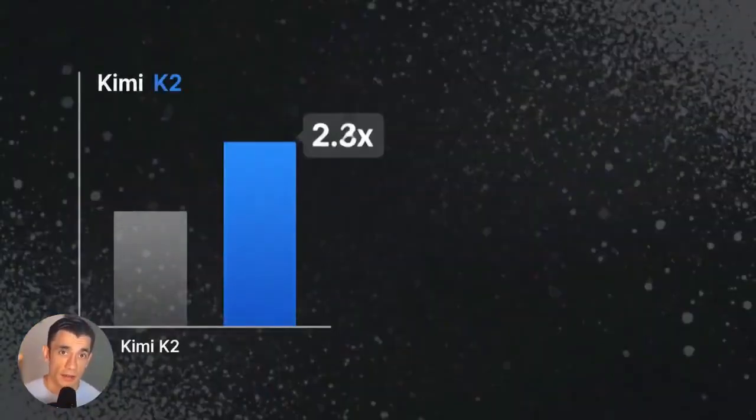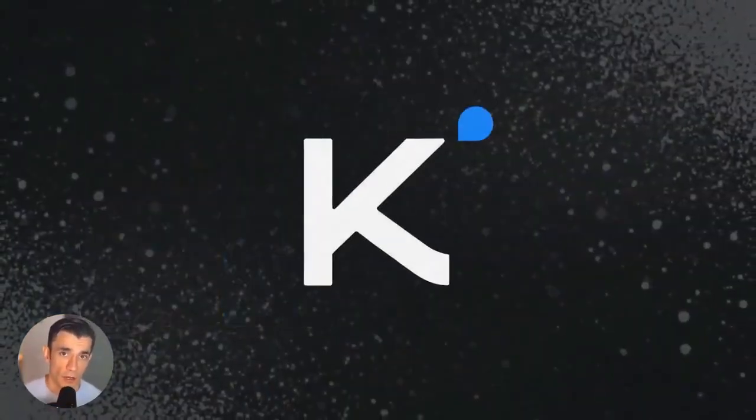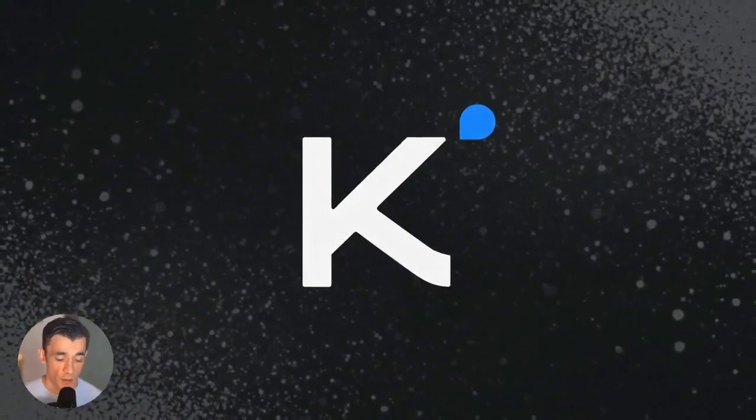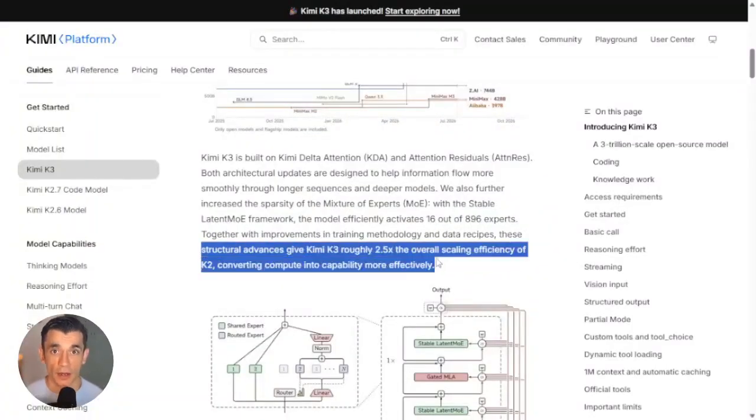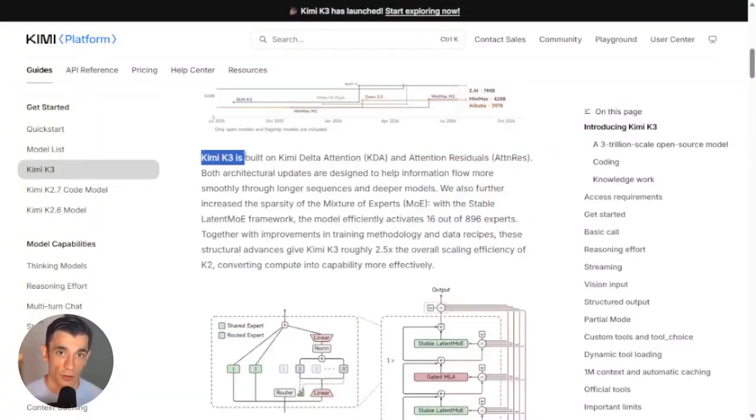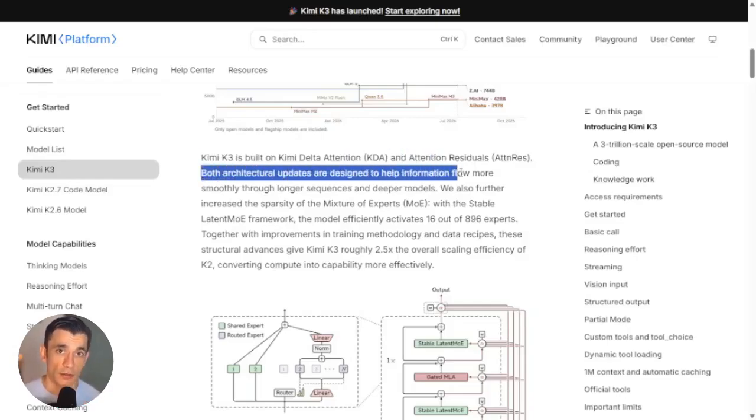Moonshot says this setup makes the model about 2.5 times more efficient than its last version, Kimi K2. Same idea, way less wasted effort. There's also something new under the hood called Kimi Delta Attention. In plain terms, this is the part of the model that decides what to pay attention to while it reads through everything you give it.